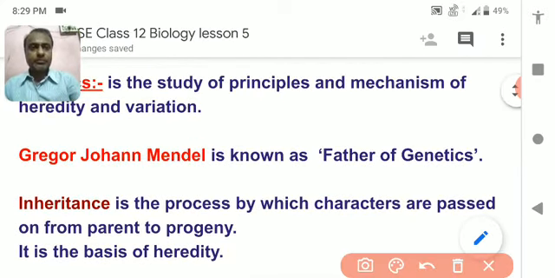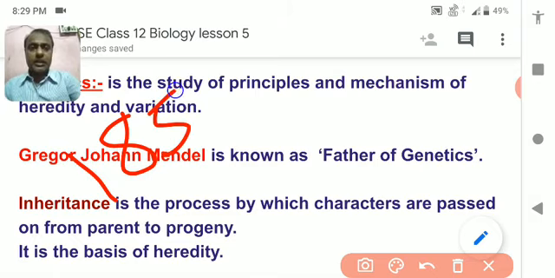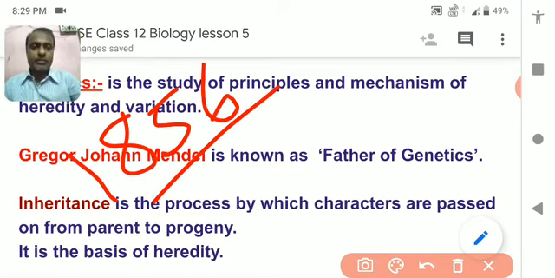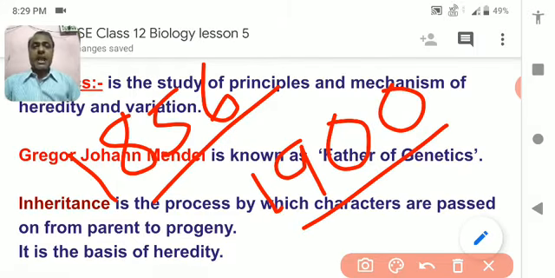After about 50 years, in 1900, three different scientists came and discovered the same thing that had been discovered about 50 years earlier by Gregor Johann Mendel.